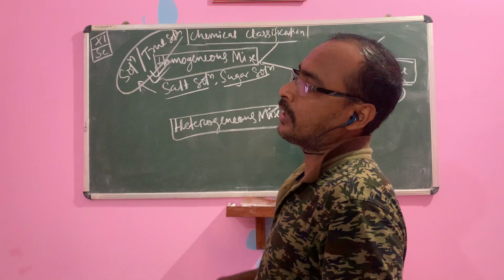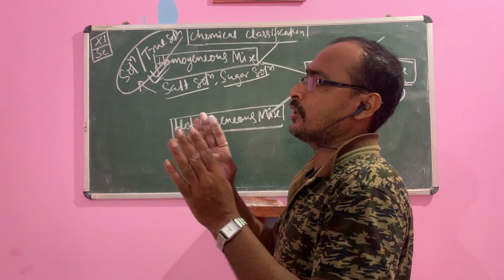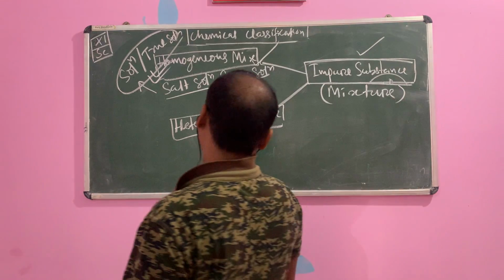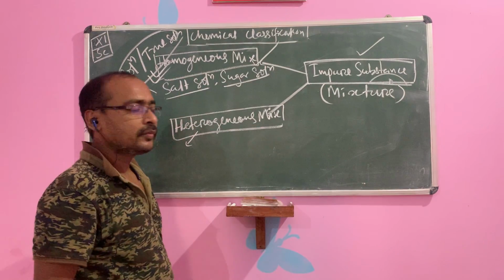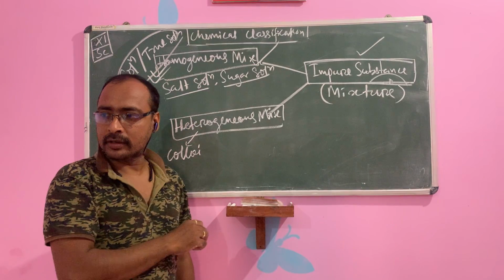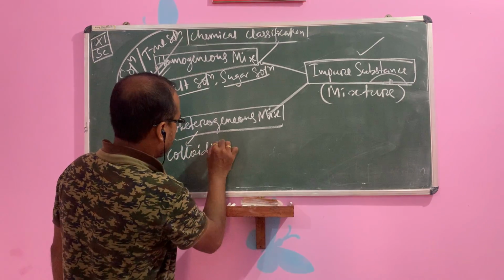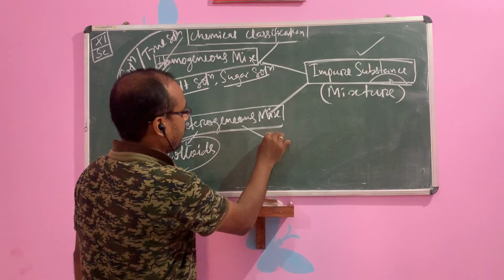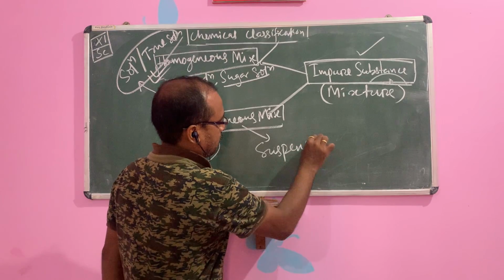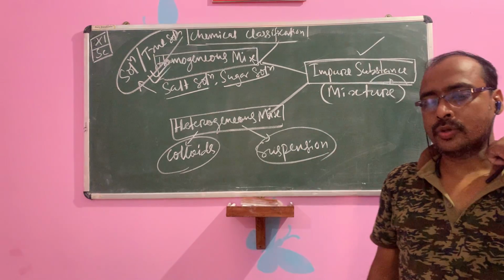Colloidal solution, in class 12, there is one lesson in surface chemistry. Half of that surface chemistry lesson in class 12 is colloidal solution. So these are most important. In heterogeneous, the first part is colloidal solution, or colloids. In class 9, you read colloids in the second lesson. Then the next one is suspension. Colloidal solution and suspension.